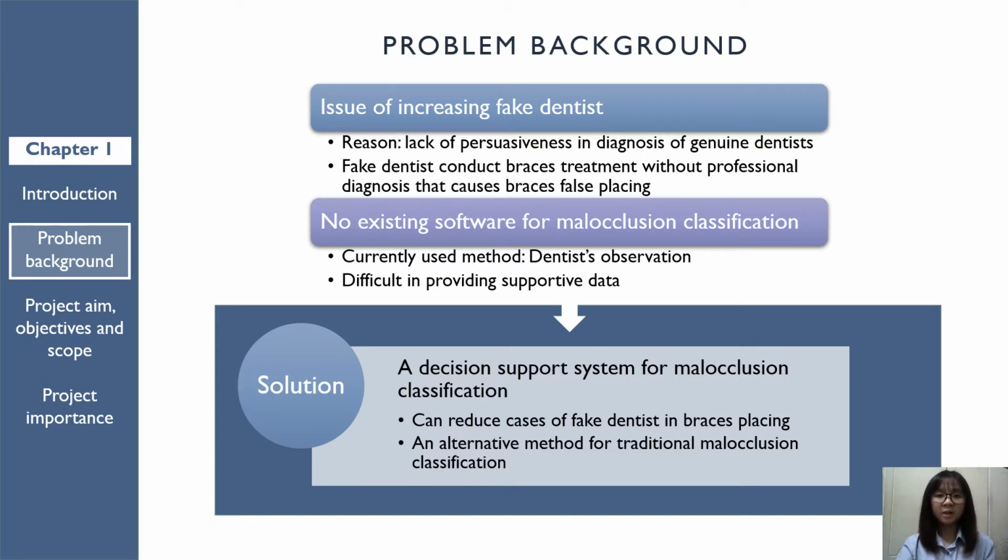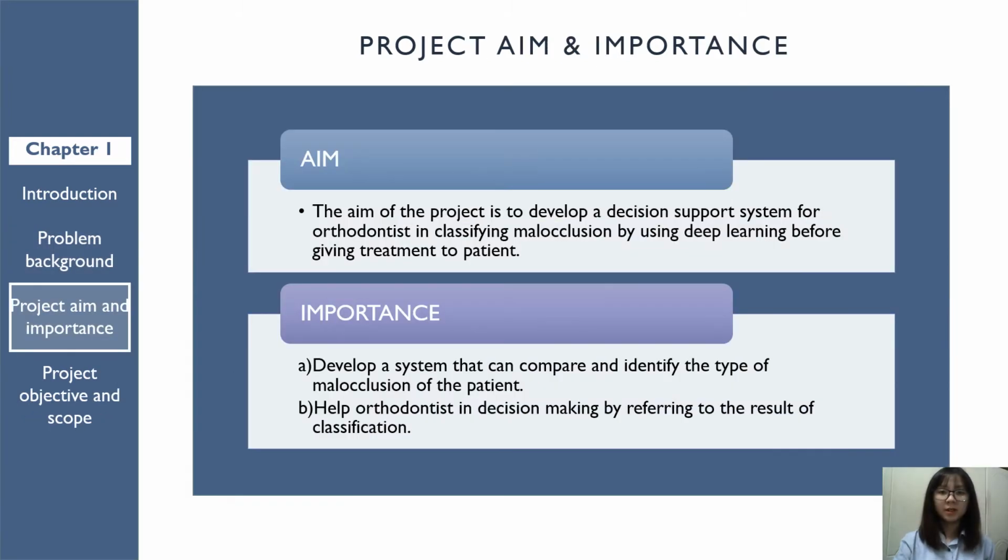Second, there are no existing software for malocclusion classification right now. The currently used method is based on dentist observations, which is difficult in providing supportive data. Regarding these 2 issues, a decision support system for malocclusion classification is proposed as solution. The aim of the project is to develop a decision support system for orthodontists in classifying malocclusion by using deep learning before giving treatment to patients.